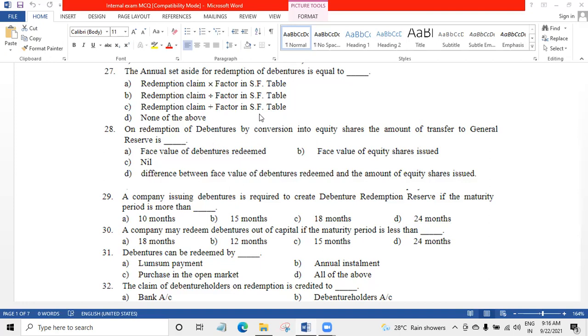When you are converting debenture into equity share, that means there is no requirement of DRR, right? You will not create DRR because you are not giving money, you are giving shares in conversion of debenture. So what will be the answer? You will not create DRR and the DRR will not go to General Reserve at the end of the redemption. So answer is C, nil.